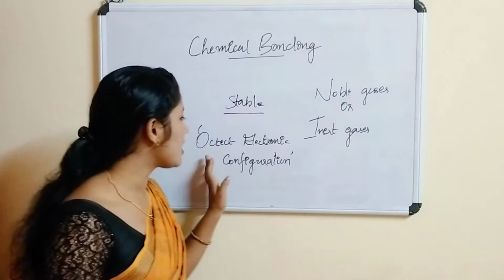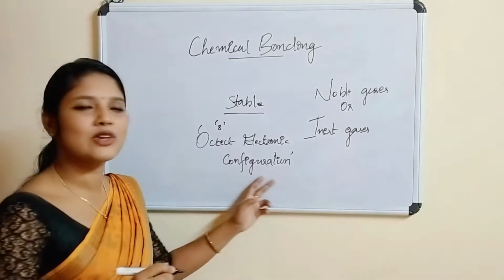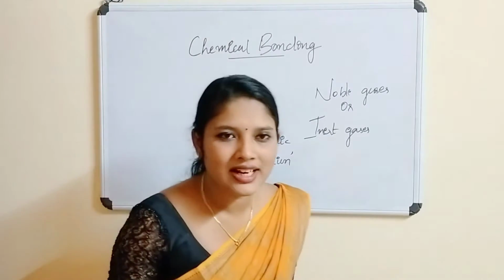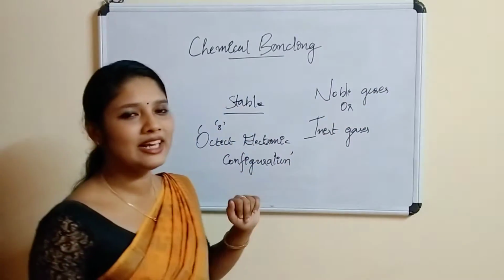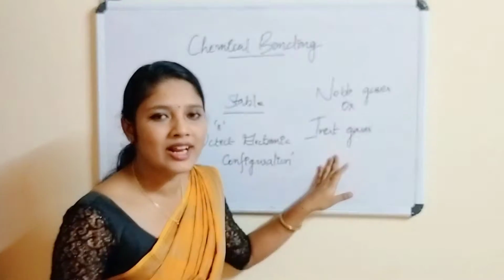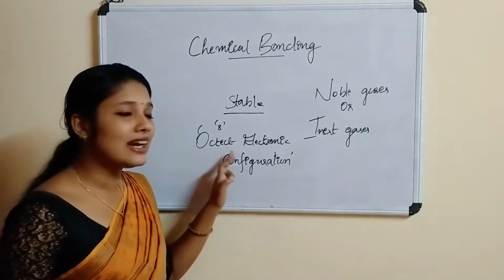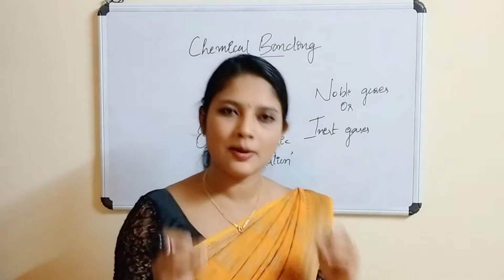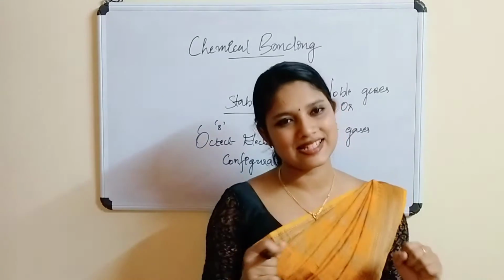Octet means 8. This octet electronic configuration is responsible for the stability of noble gases or inert gases. Once again, I'll repeat: this octet electronic configuration is responsible for the stability of inert gases or noble gases.